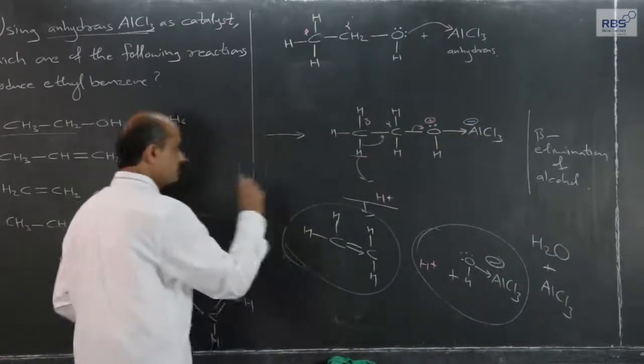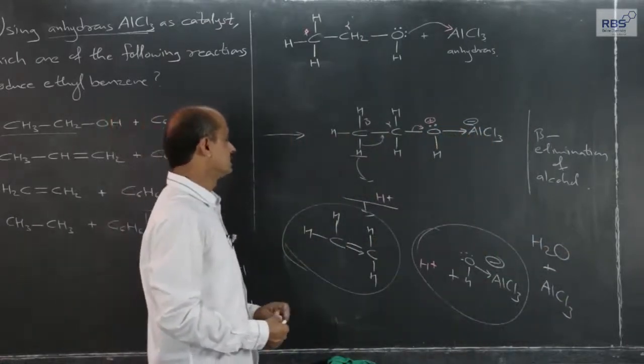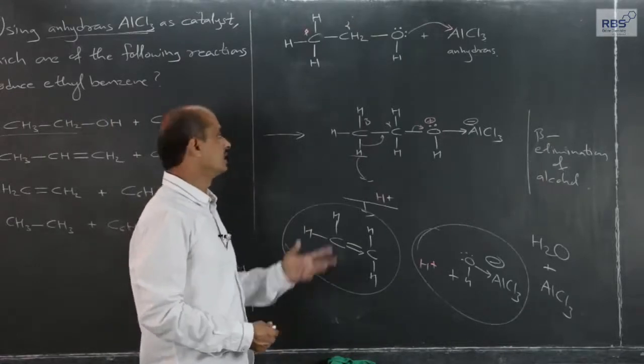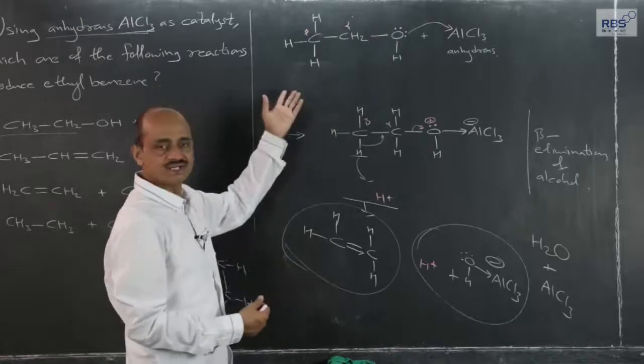But the important thing is that with anhydrous AlCl3, alcohol actually gives alkene, and benzene, although it is present here,